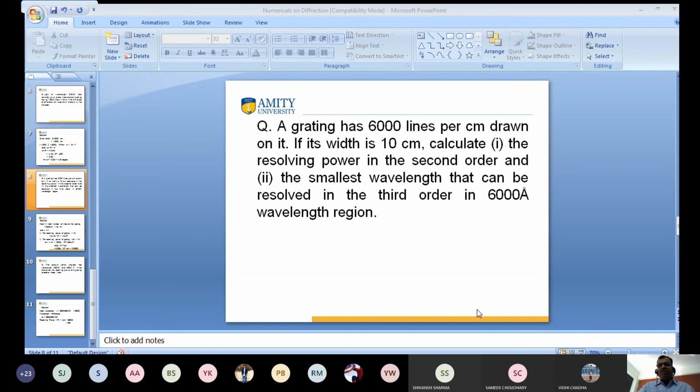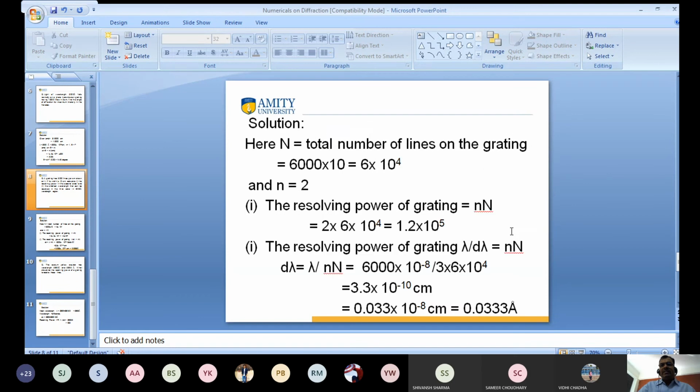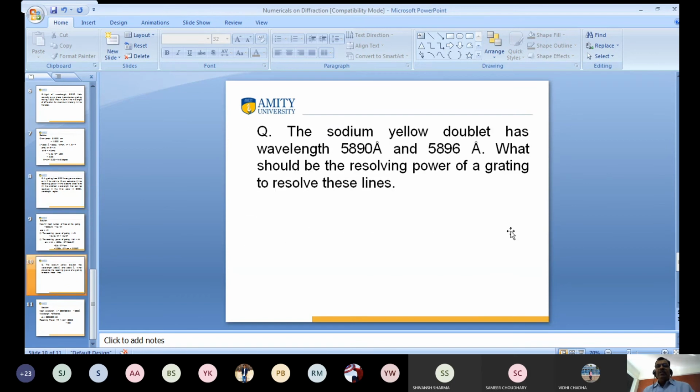One more question, write it down, and next time I will check this one. The sodium yellow doublet has wavelengths 5890 angstrom and 5896 angstrom. What should be the resolving power of the grating to resolve these lines? There are two questions I gave as homework. Kindly note them down, and next time I will discuss.